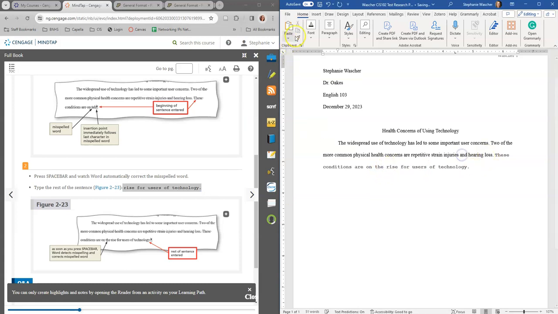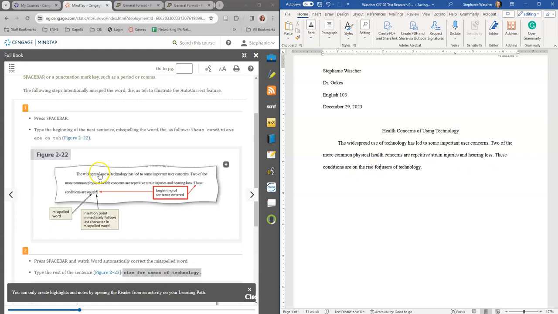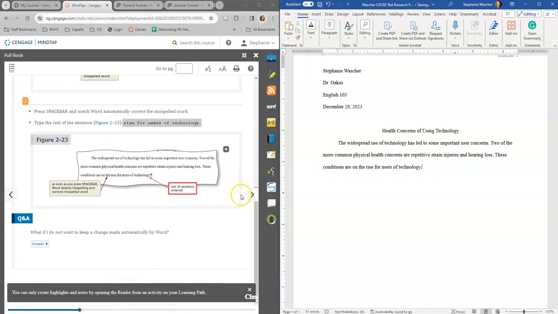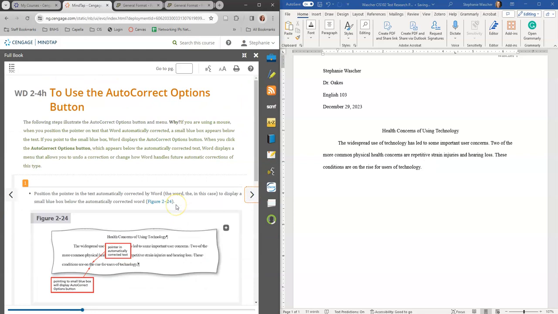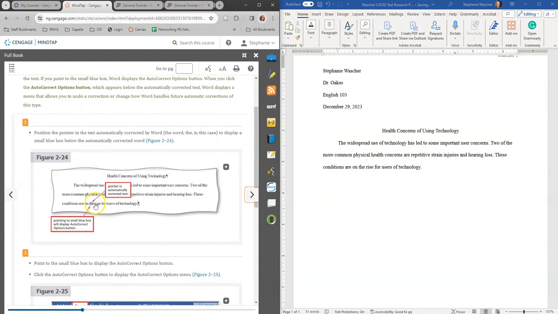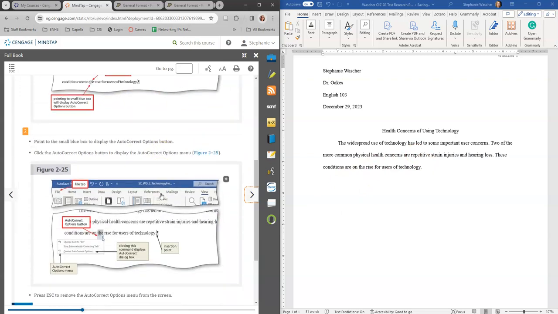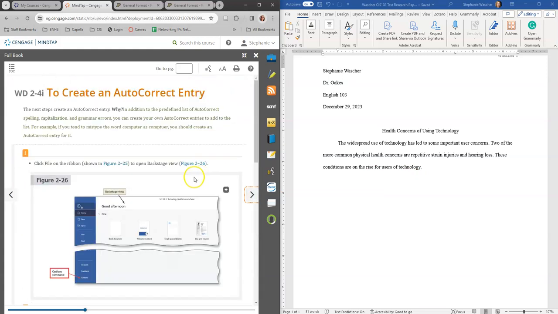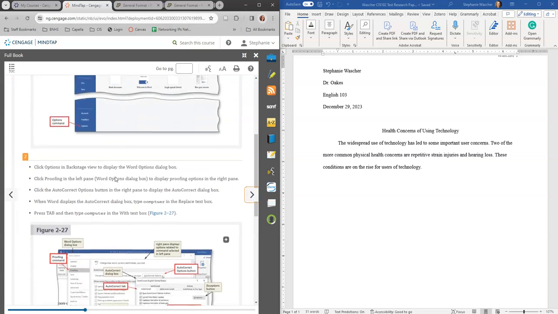I am going to do the format painter because it'll be a perfect opportunity to show you that. And notice that I copied in the spelled incorrectly and it automatically changed it for me. So that's pretty nice. I really appreciate that. I don't have any other corrections, but we can set up autocorrect.